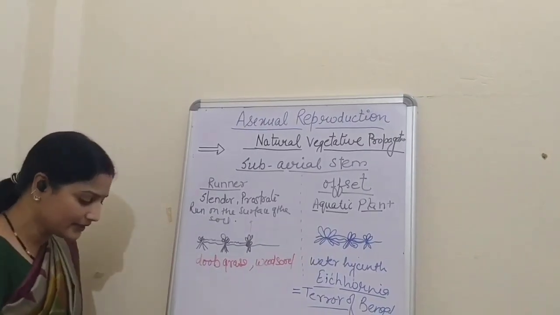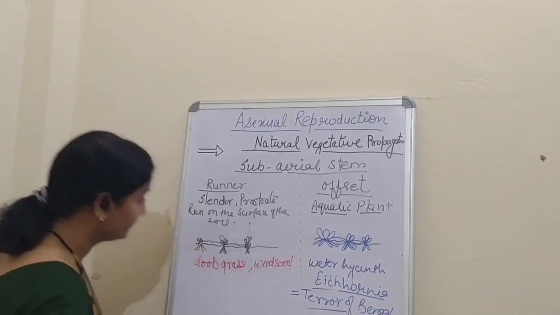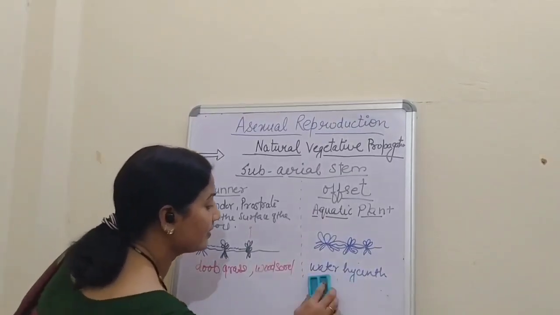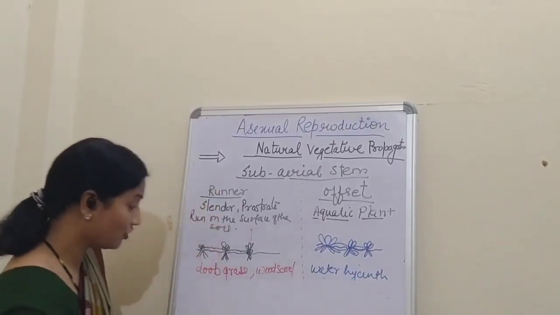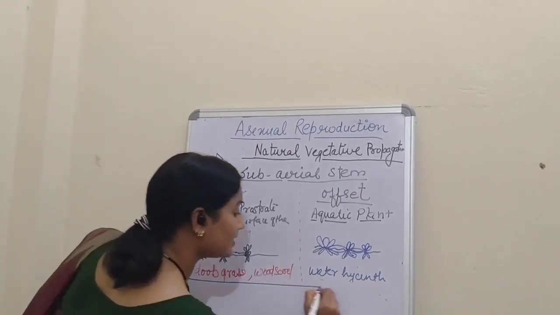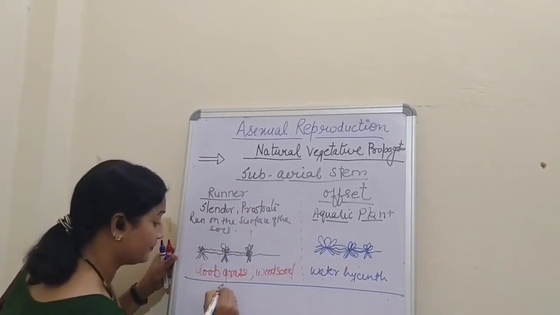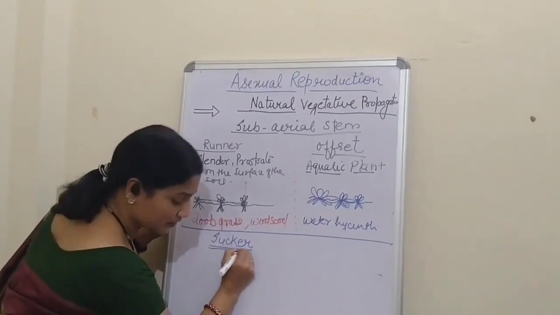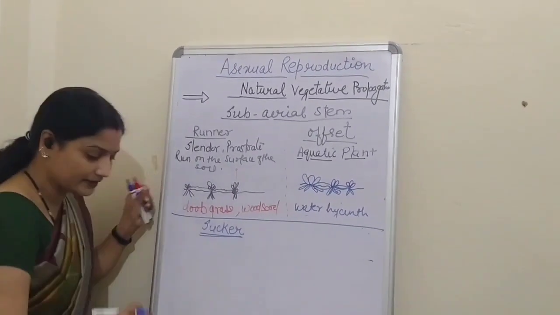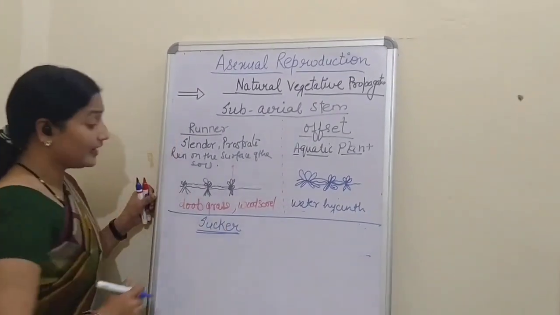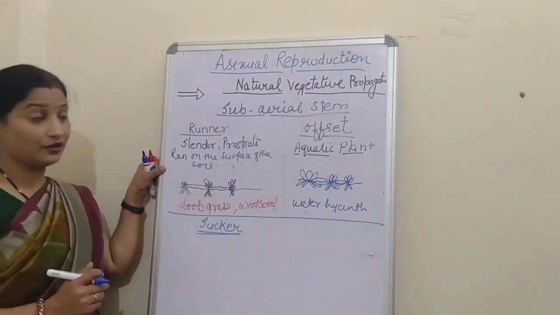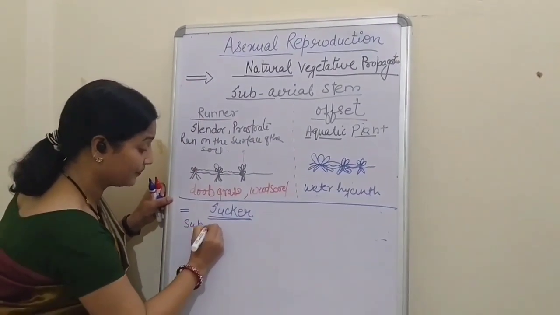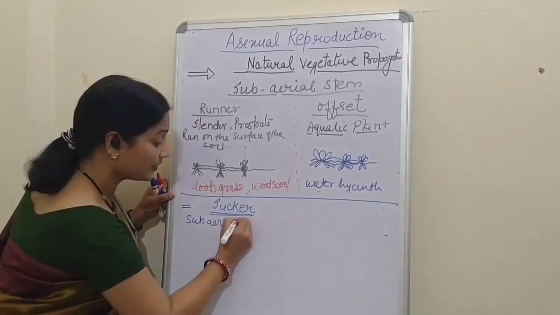Now, the next example is sucker. I'm drawing the sucker here so that I can tell you the difference. Clear? Now see, what is this? Sucker. Sucker is again a subaerial branch, same as this. It is a subaerial branch.